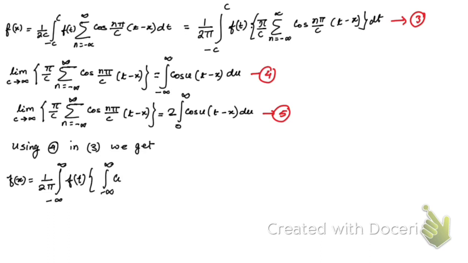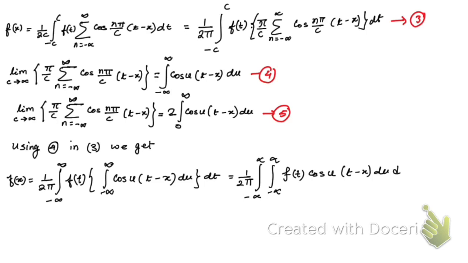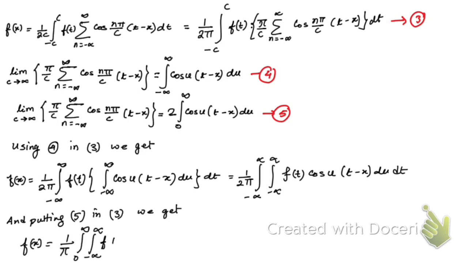So we're going to get this result. And if you use equation number 5 in equation number 3, putting 5 in 3, we're going to get this result. So the Fourier integral theorem is proved, right?